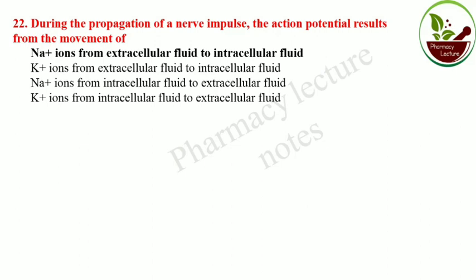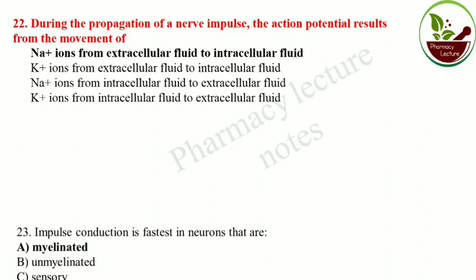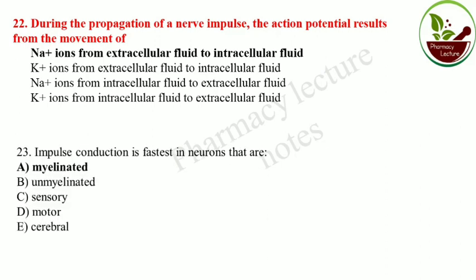During the propagation of the nerve impulse, the action potential results from the movement of sodium ions from the extracellular fluid to intracellular fluid. Impulse conduction is fastest in neurons that are myelinated. That means with the help of myelination, the conduction is faster in neurons.